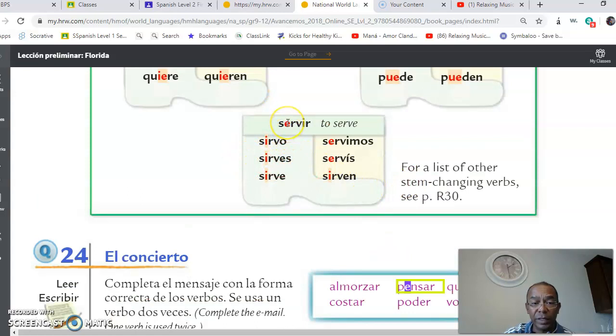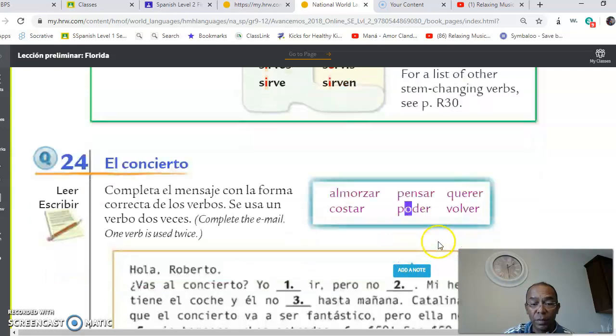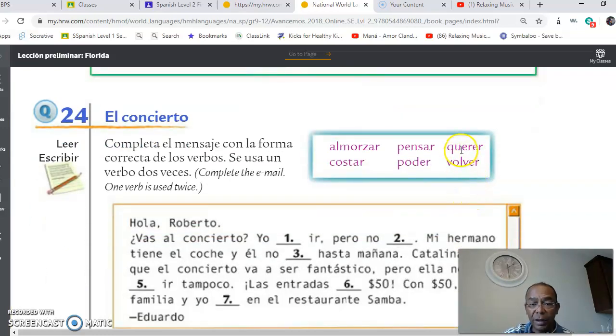Pensar, this one right here, has a stem change, which is similar to servir, as you can see right here. So what's going to happen is that you're going to change the E to an I. Piensa, pienso. What happens to poder? Poder has a similar stem change as almorzar, okay, which is an ue, changes to ue, puedo. We went over that one. Querer is the same one that I told you about. You're just going to add an I between the U and the E, and you're going to substitute, obviously, the ending, right? Quiero, quieres, quieren.